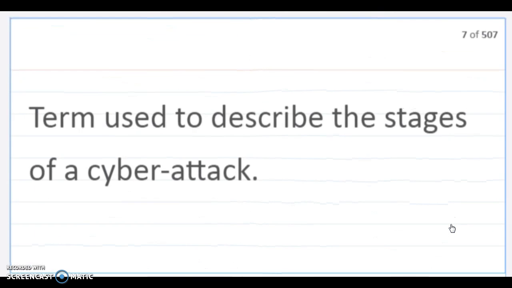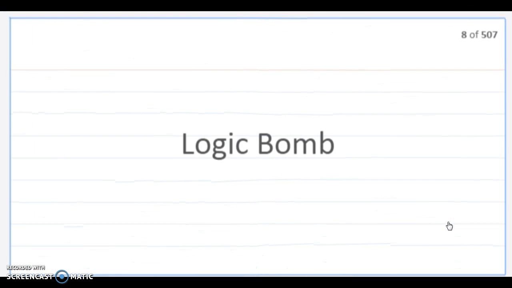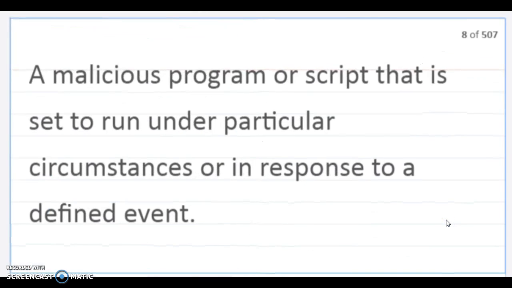Kill chain. Term used to describe the stages of a cyber attack. Logic bomb. A malicious program or script that is set to run under particular circumstances or in response to a defined event.